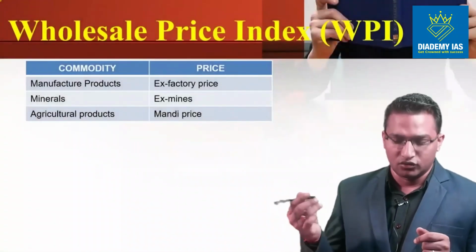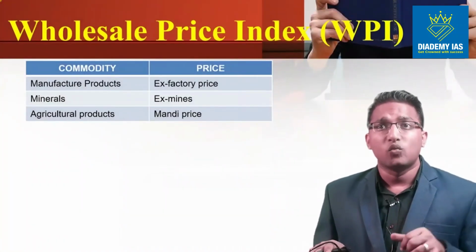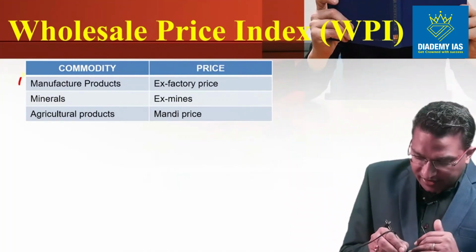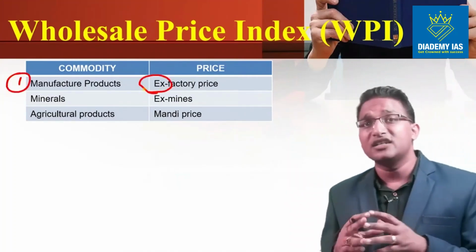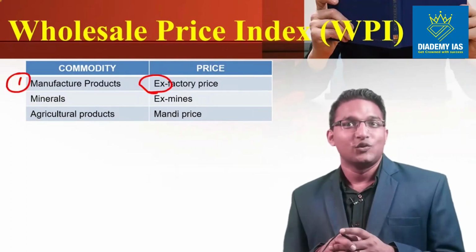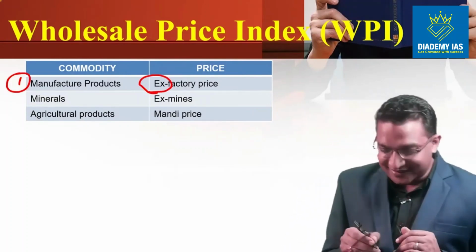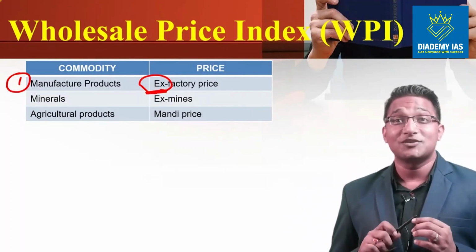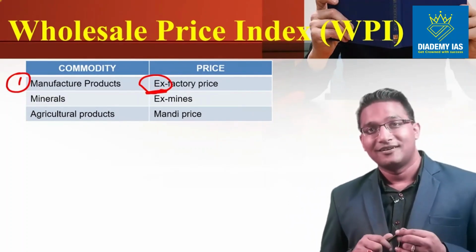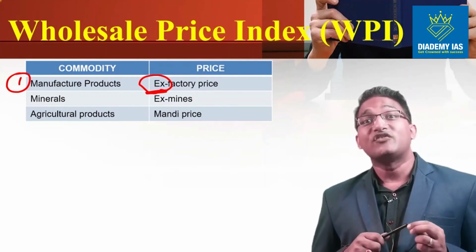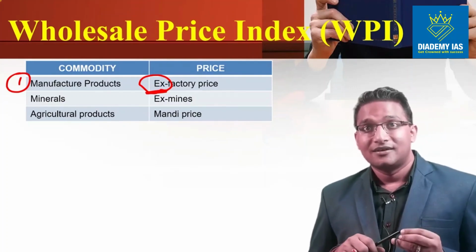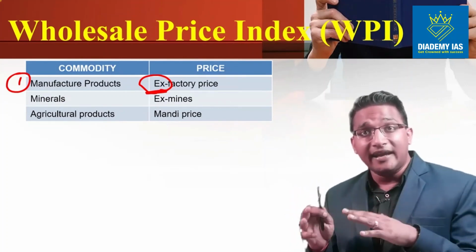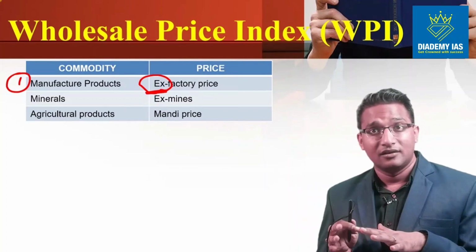In the wholesale price index, there are different commodities. So which price will we take? For manufactured products, we will take the ex-factory price. Now what is the meaning of ex-factory? What comes to your mind when you hear the word ex? Ex means the last one. So ex-factory means the price at the gate or outside the factory.